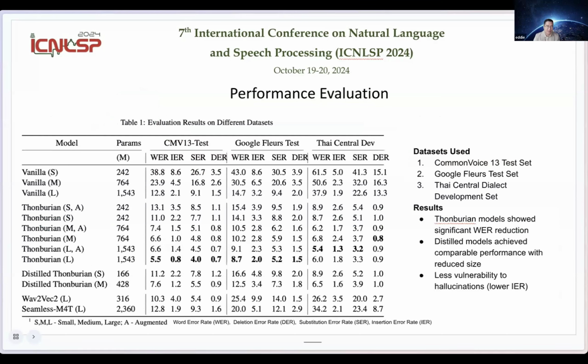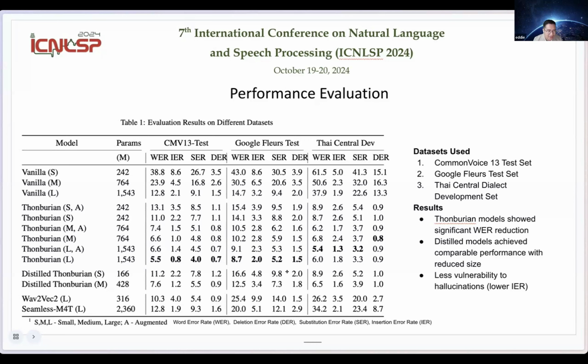And for the performance evaluation, we tested on Common Voice, Google Fleurs, and the Thai Central Dialect development set. And these are read speech, really clean test data. So our model, the Thonburian Whisper, with our augmentation, achieved the highest score in word error rate, insertion error rate, substitution error rate, all those metrics.